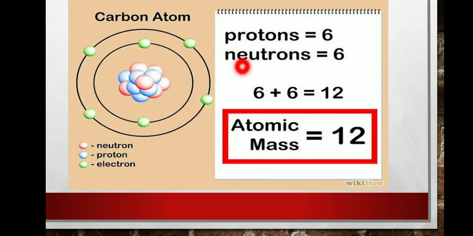Why? How many protons? 6. How many neutrons? 6. Therefore 6 plus 6 equals 12. Therefore atomic mass equals 12. Carbon atomic mass 12.